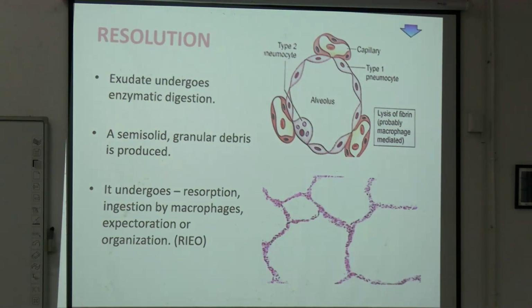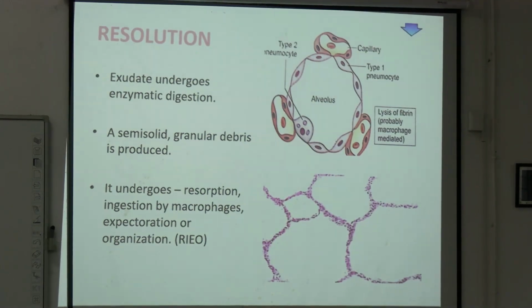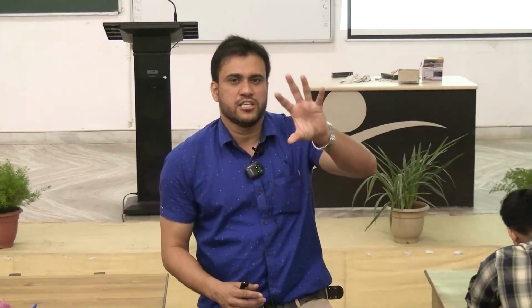So last stage eta ki bolechilam? There is a stage of organization which can happen in unresolved cases, where the exudates are either surrounded by granulation tissue or undergo fibrosis and can cause lung impairment. So that is called organization. The semi-solid debris which should get resolved, instead is surrounded by granulation tissue, and can undergo fibrosis, resulting in organization or carnification of the lobes of the lung. Alright?